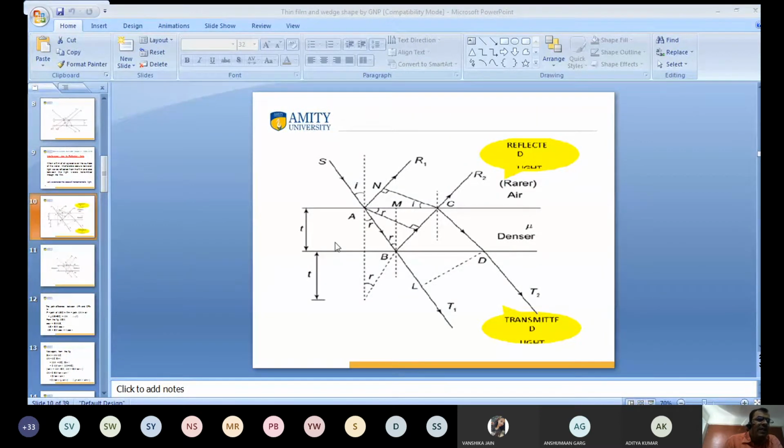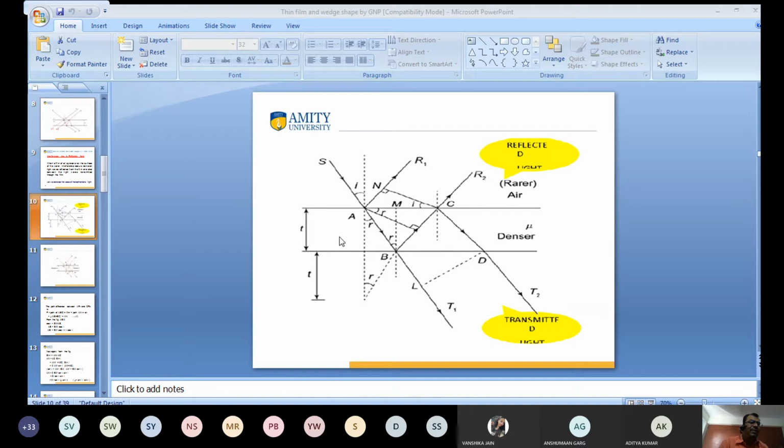What is the path difference? It is equal to the path BCD minus BL. This is the interference due to reflected light, and this is the interference due to transmitted light.